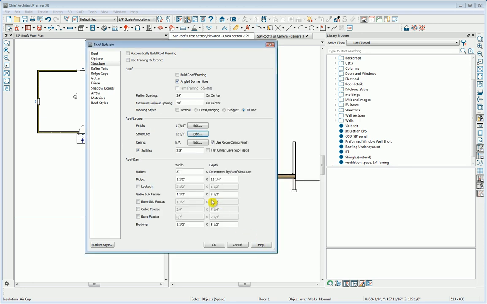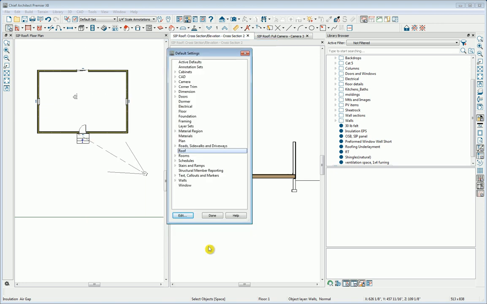Let's click OK, and note that if we want to, we could uncheck Use Room Ceiling Finish and then edit this to create layers for the ceiling based on layers other than what's going to be used in the room. But I'm going to use the default room ceiling finish, which I know to be 5/8 drywall, and it will be applied, and additional material layers for the ceiling will not be needed. You can use or not use soffits as you wish, and we'll click OK to complete our changes to the roof defaults.